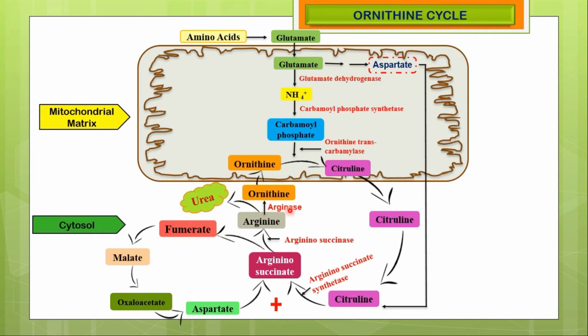Ultimately, by the action of the arginase enzyme, arginine is cleaved into ornithine and urea. This ornithine again re-enters the mitochondrial matrix to initiate another urea cycle. On the other hand, fumarate is converted into malate, malate is converted into oxaloacetate, aspartate is produced from the oxaloacetate, and ultimately aspartate is converted into argininosuccinate.